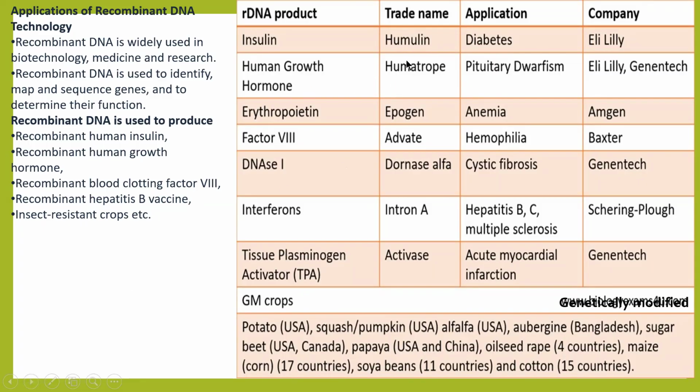So this is a table which is given about human insulin, Humulin, which is used for diabetes and was discovered by the company Eli Lilly.